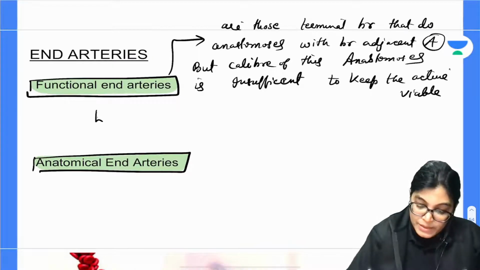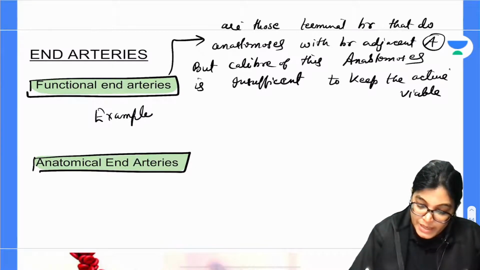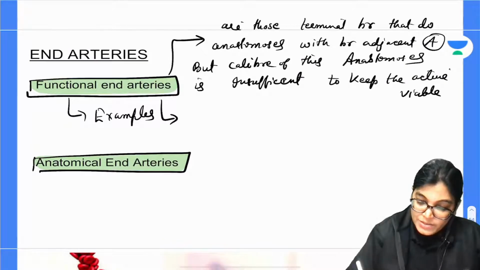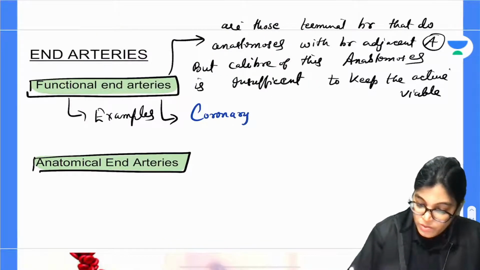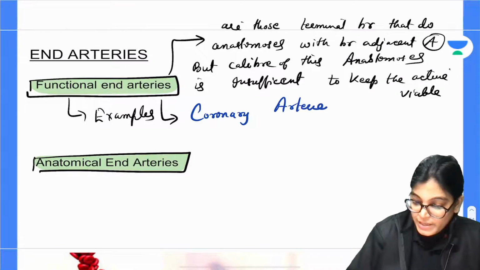For example, the example of functional end arteries is the coronary arteries.